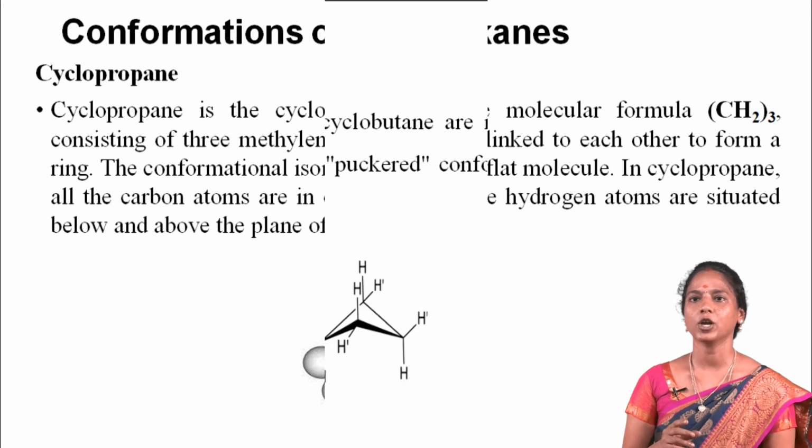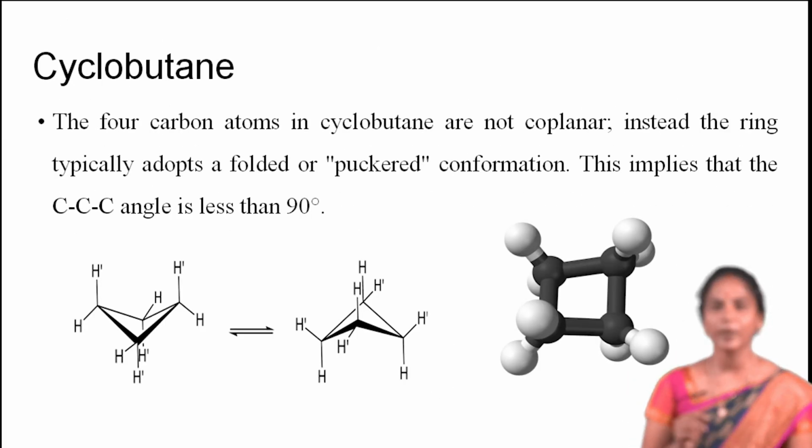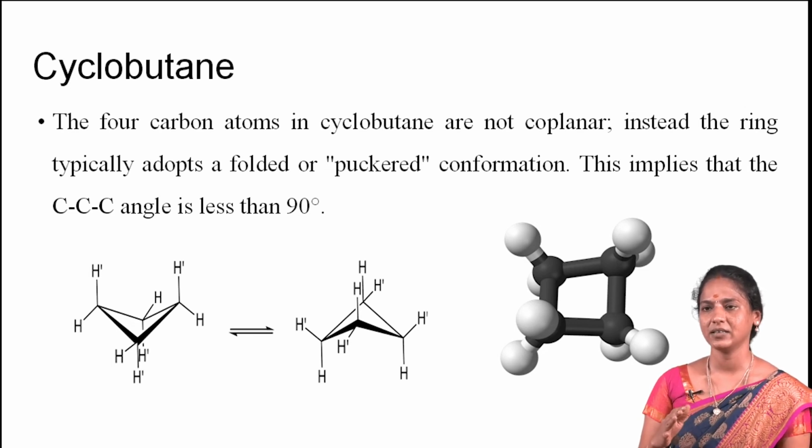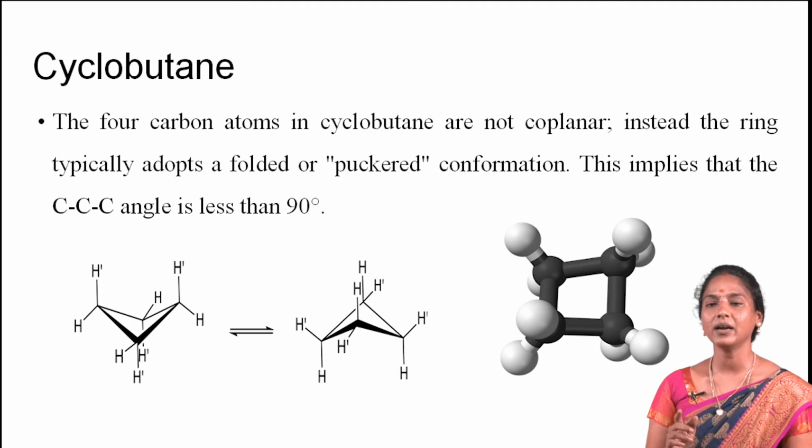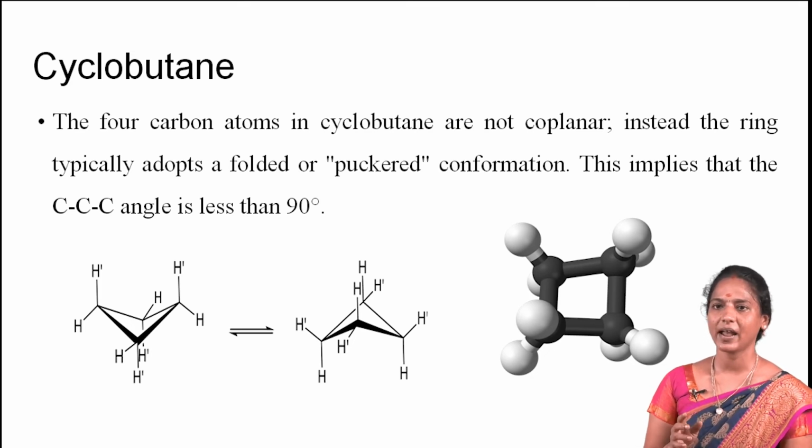Next is cyclobutane. The four carbon atoms in cyclobutane are not coplanar. Instead, the ring typically adopts a folded or puckered conformation, which implies that the carbon-carbon-carbon angle is less than 90 degrees.